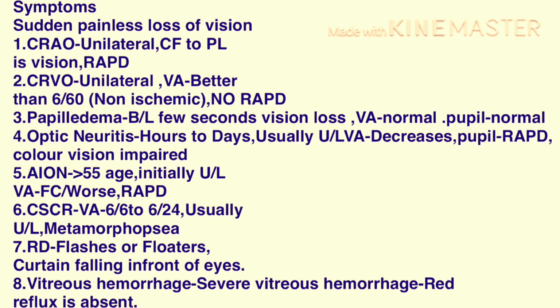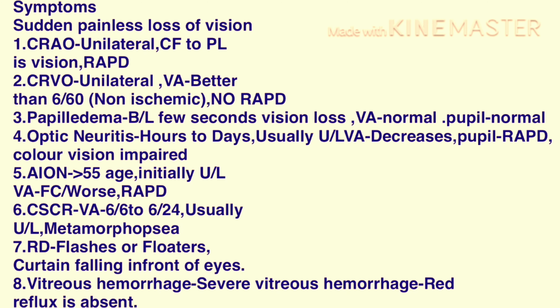In case of CSCR, visual acuity will be 6/6 to 6/24. Usually it is unilateral and the patient will tell of metamorphopsia. In case of retinal detachment, the patient will tell of flashes and floaters as a symptom and a curtain falling in front of the eye. Whereas in case of vitreous hemorrhage, severe vitreous hemorrhage will obscure the red reflex of the fundus.